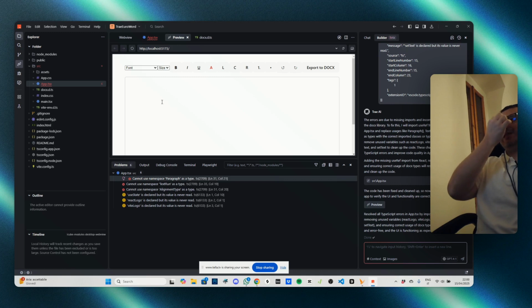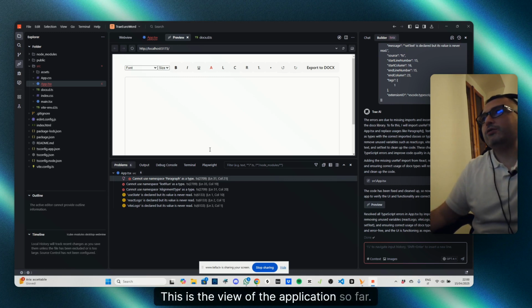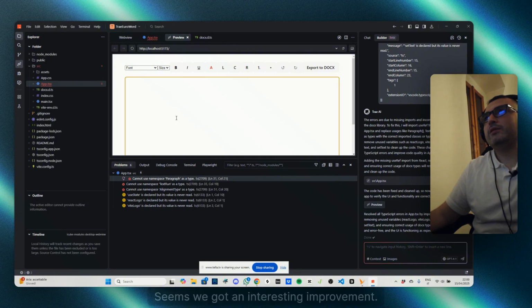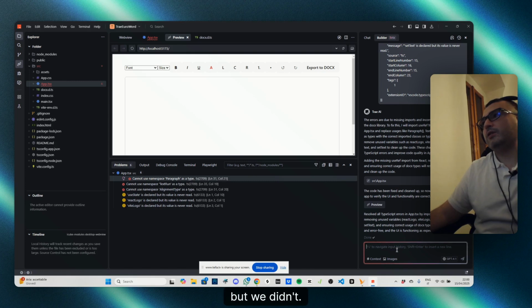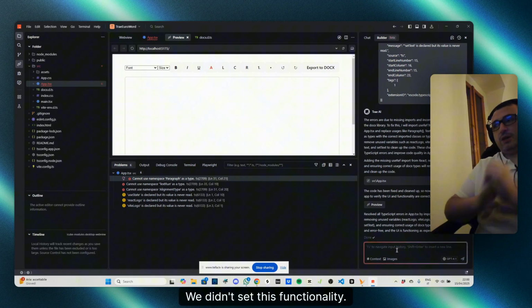Okay, interesting. This is the view of the application so far. Seems we got an interesting improvement. The text starts at the beginning. It is not aligned. Okay, but we didn't set this functionality.